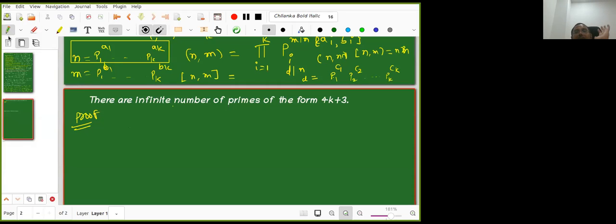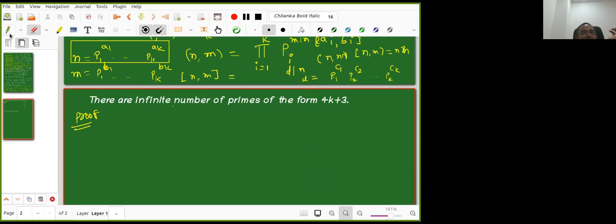Today we are proving that there are infinite number of primes of the form 4k plus 3. Obviously the basic question is whether primes of the form 4k plus 1 are also infinite. They are, but that proof is not that easy. Today is the 9th session, and we will prove that around the 21st session. Even though they are easy statements, we need many things to prove that. But 4k plus 3 is easy, we can prove it today itself.